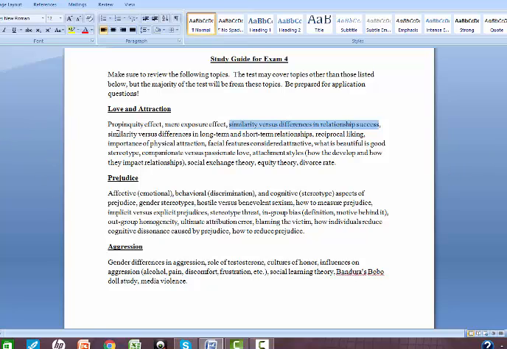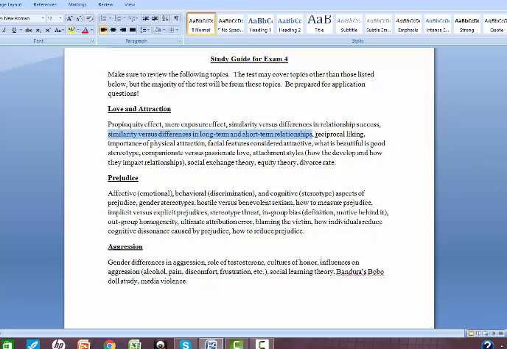Because couples who have a lot of similarity in those important issues are more likely to be successful, less likely to have conflict. We do see that we tend to like similar partners when we're thinking about long-term relationships. Whereas if it's going to be a short-term relationship, we tend to choose very different partners, maybe because it's exciting and it's different, and because if it doesn't work out, that's okay. We never intended for it to work out.